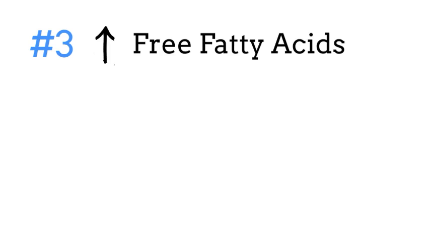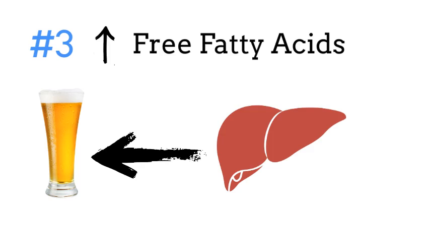The last one we're going to talk about is increased levels of free fatty acids. When you consume alcohol, the liver gets to work breaking it down, making it too busy to break down free fatty acids in the blood. Arrhythmias are thought to be caused by free fatty acids affecting sodium and potassium pumps in the heart.